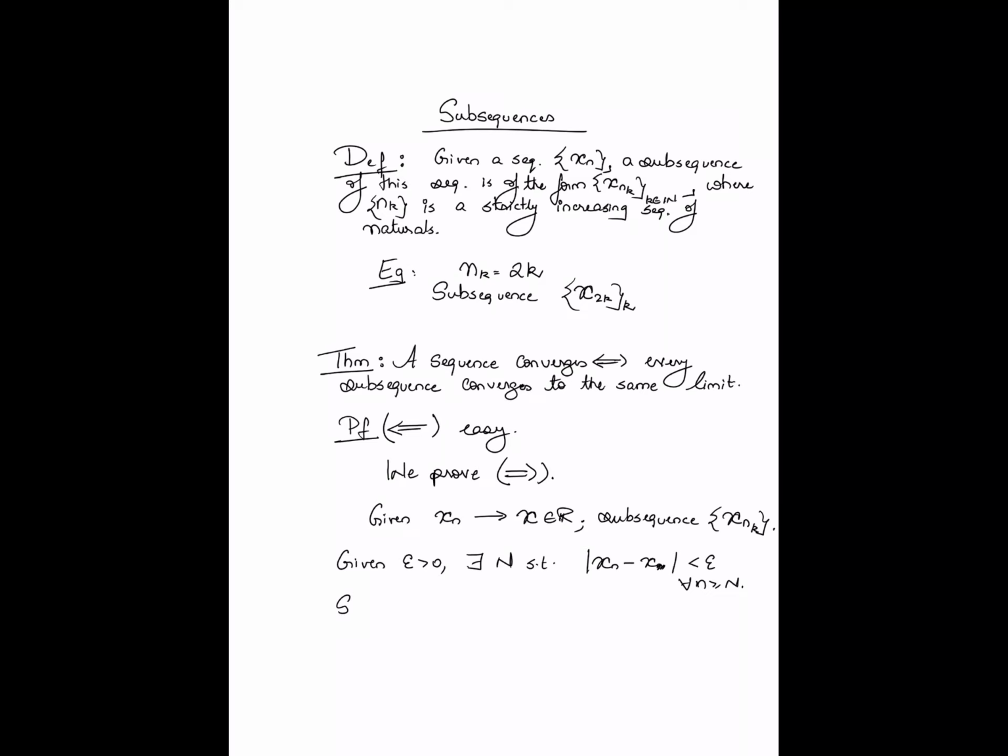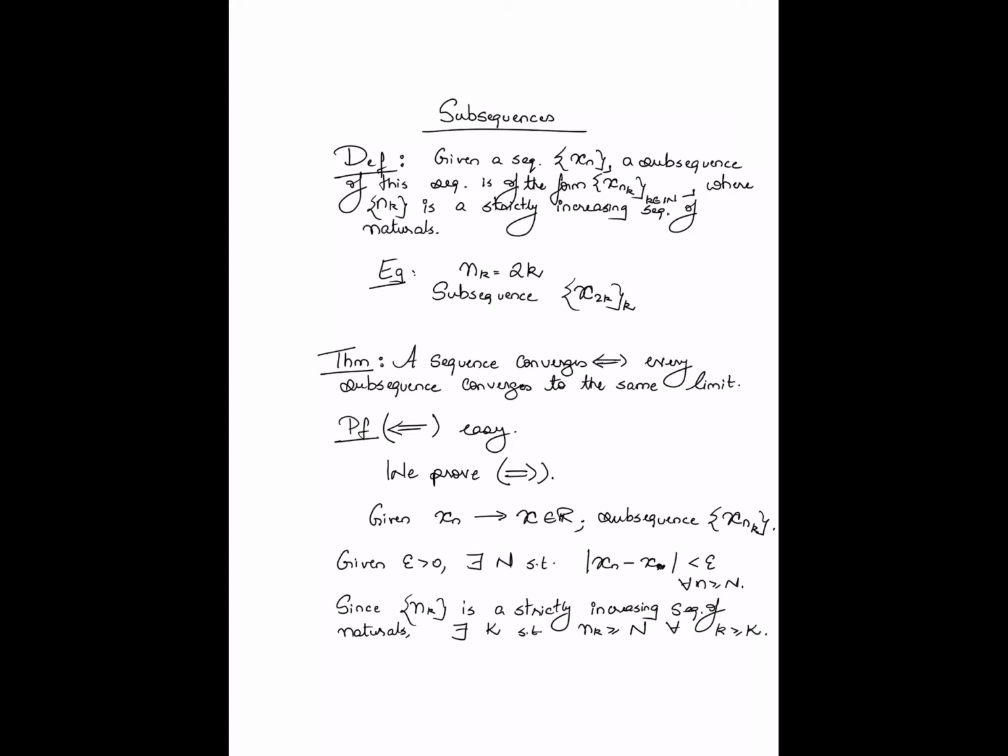Moreover, since nk is a strictly increasing sequence of naturals, it follows that there exists some number capital K such that nk is going to be greater than or equal to N for all k greater than or equal to K. So think this through, convince yourself that this is fine.